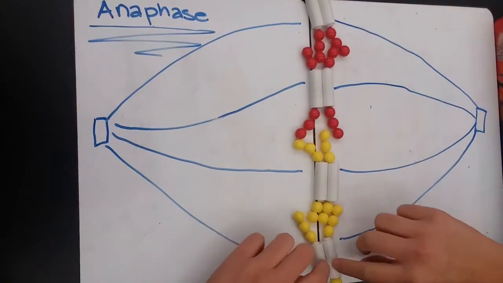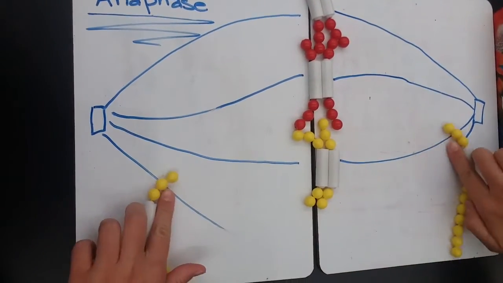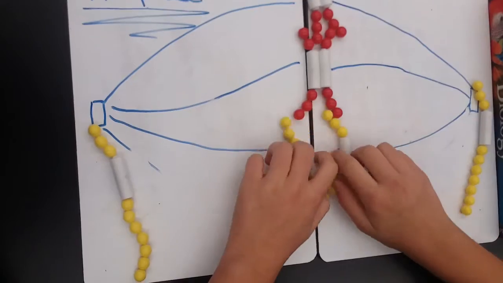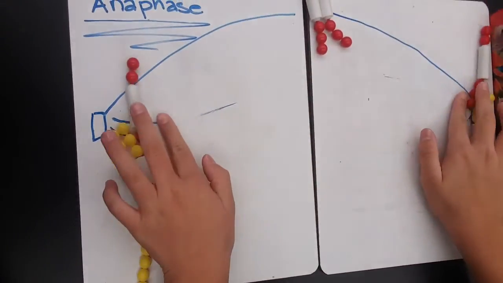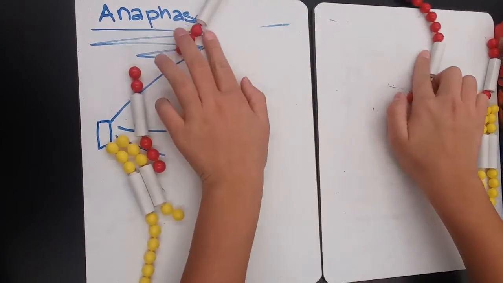The third phase in mitosis is anaphase. In this phase, the sister chromatids are pulled apart, and the phase ends when they're all apart on either side of the cell.